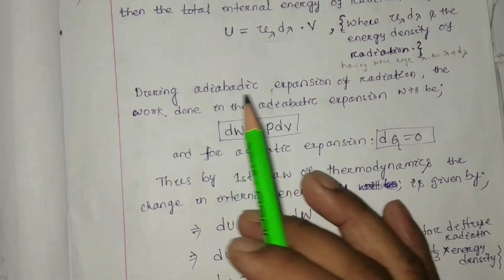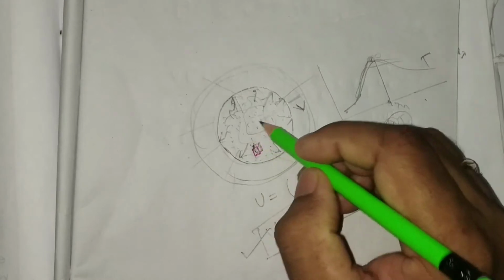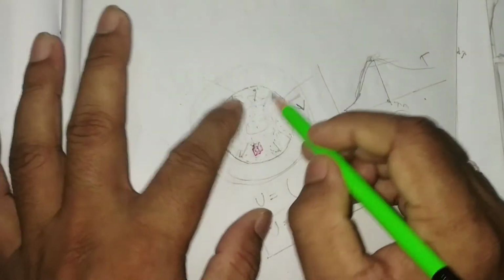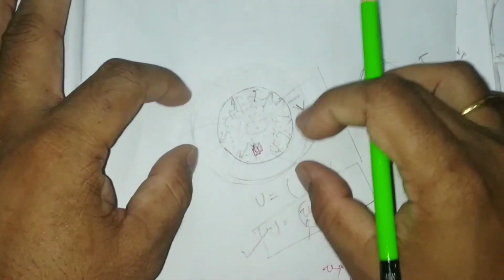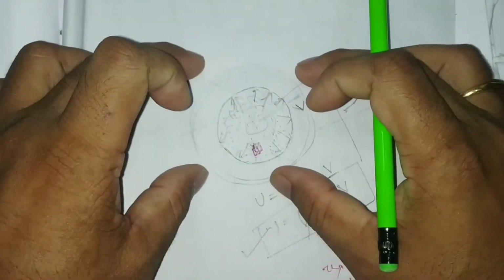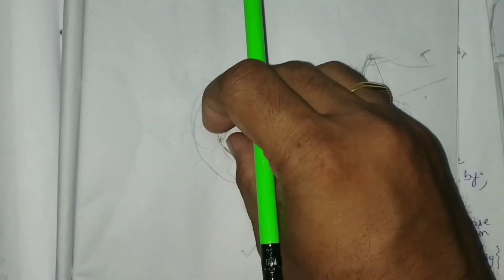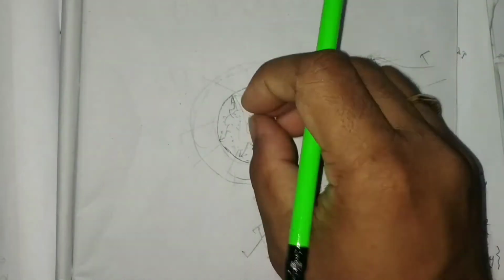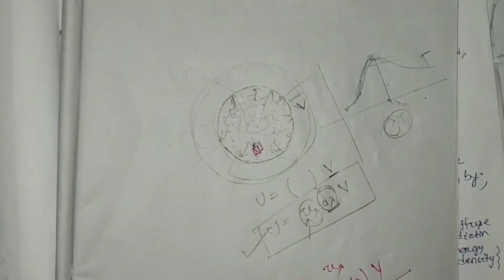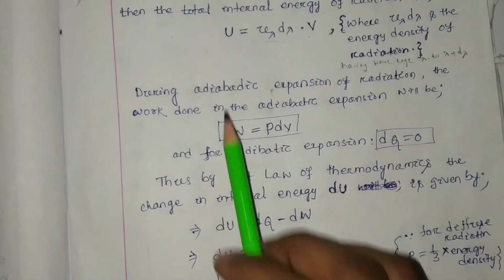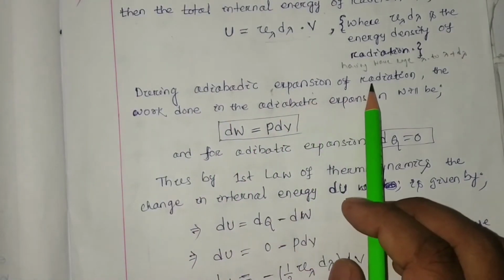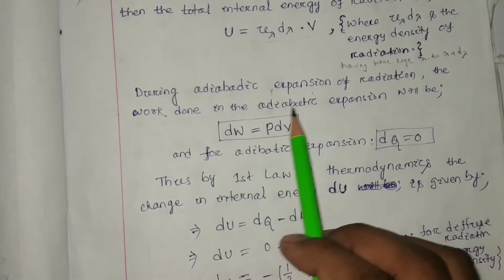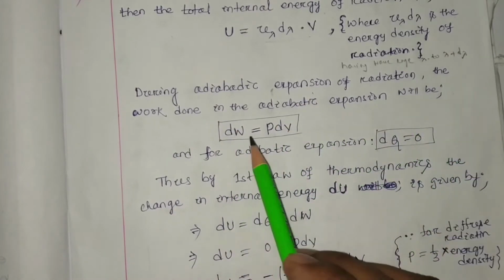Now, if radiations are inside this volume, then due to the pressure the enclosure is going to expand. But whatever energy is inside it will remain constant. This means we consider a purely adiabatic process. So for adiabatic expansion of radiation, the work done will be dW equal to P dV.